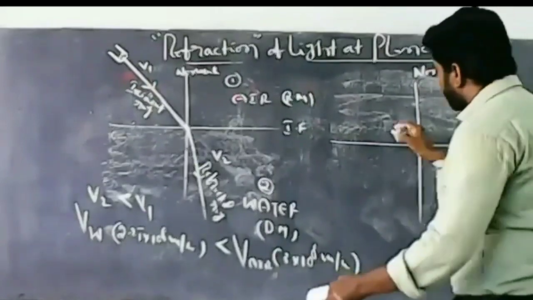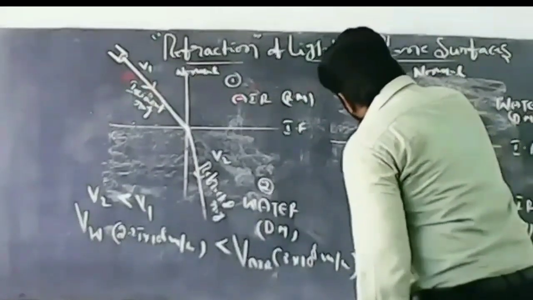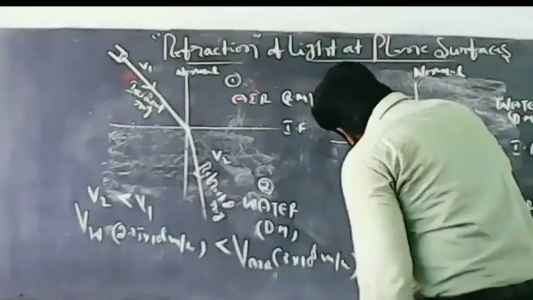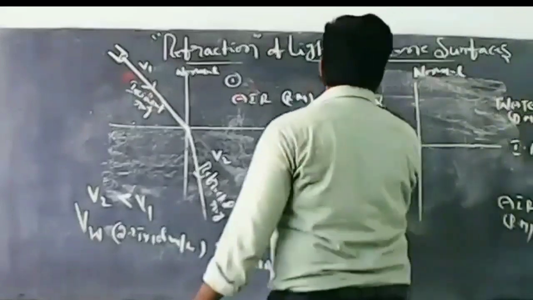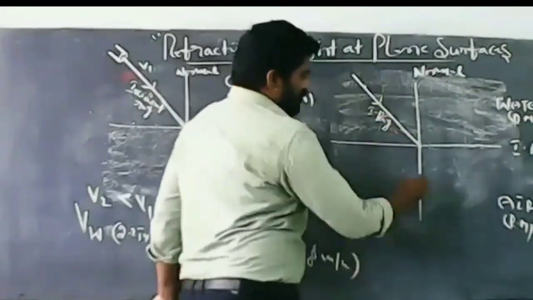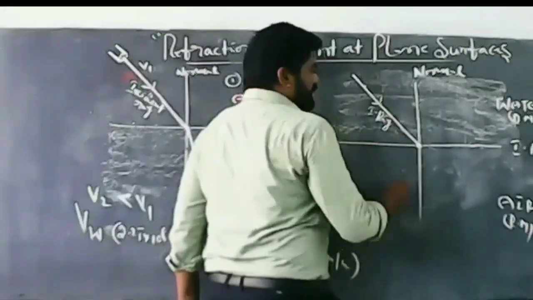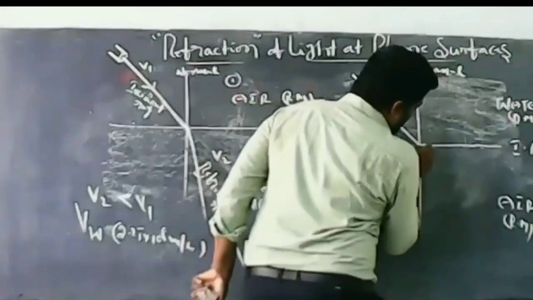So, what happens? See here, this light ray is from the source of light or the source of the object. This light is the incident ray. This is the incident point at the interface. Then the light ray changes its direction.